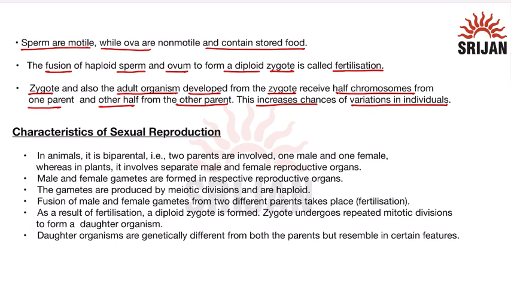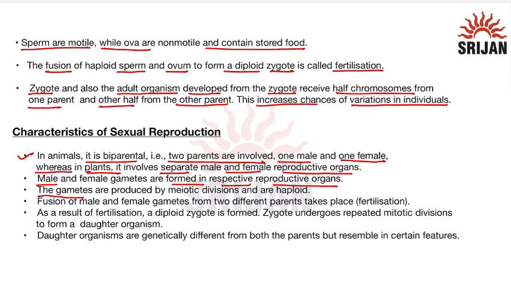Now, the characteristics of sexual reproduction are that in animals it is biparental, that is, two parents are involved, one male and one female, whereas in plants it involves separate male and female reproductive organs. Male and female gametes are formed in their respective reproductive organs.